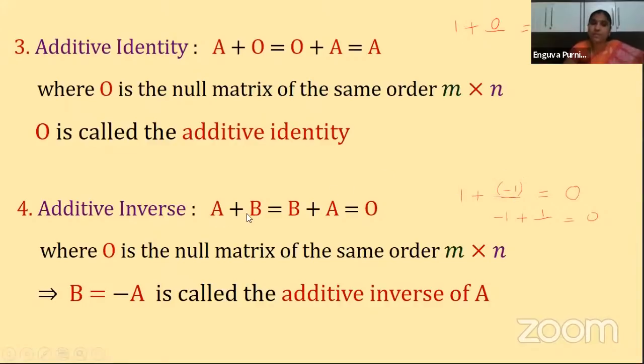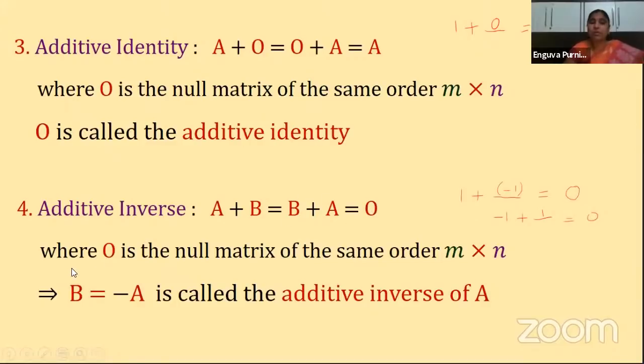Here also A plus B is equal to 0, which is the 0 matrix. So if two matrices are added and the resultant is a 0 matrix, then B is called the additive inverse of A. Similarly, if B plus A is equal to 0, then A is called the additive inverse of B.